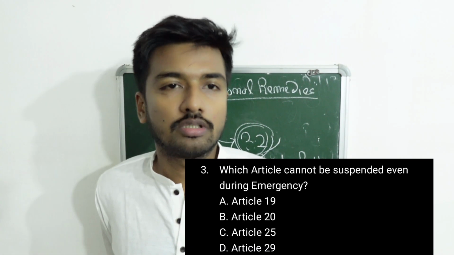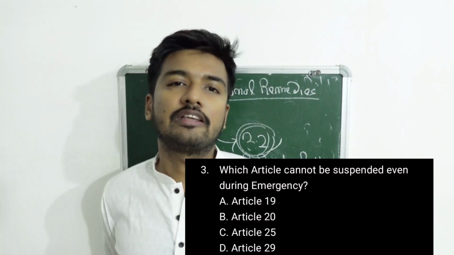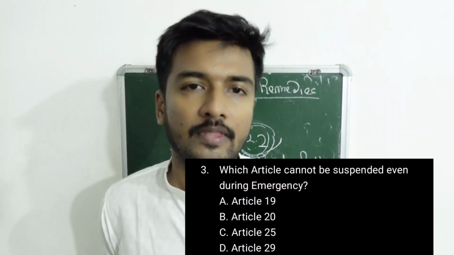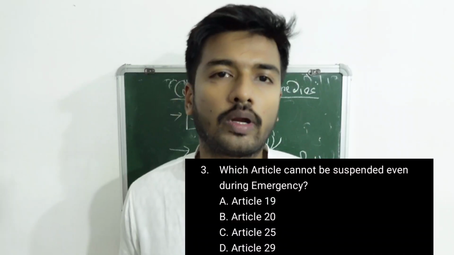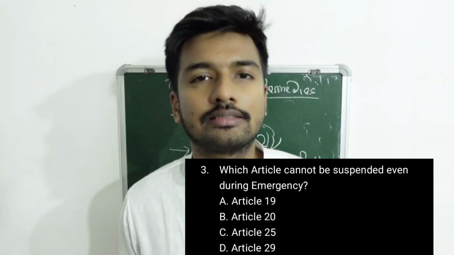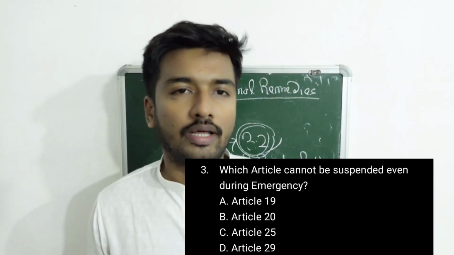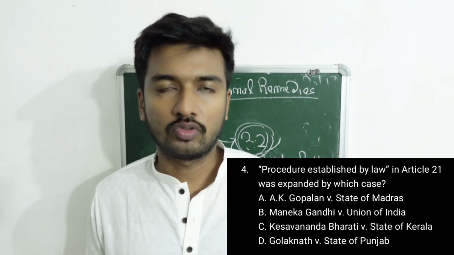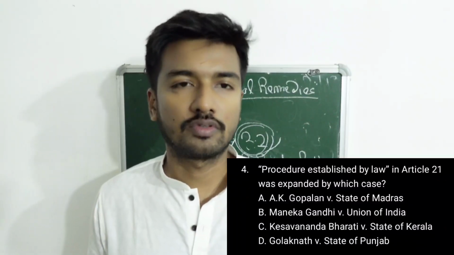Question number 3: which article cannot be suspended even during the emergency? Article 19, Article 20, Article 25, Article 29. The correct answer is Article 20. It cannot be removed during the emergency. Procedure established by law is itself a salient feature of the Constitution.